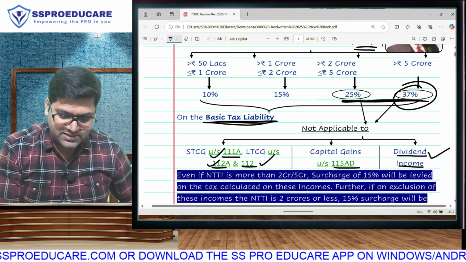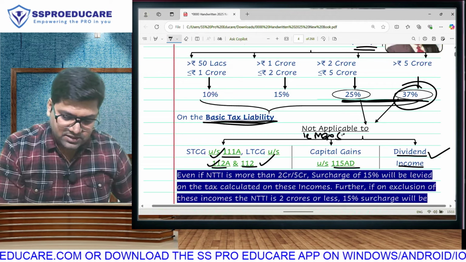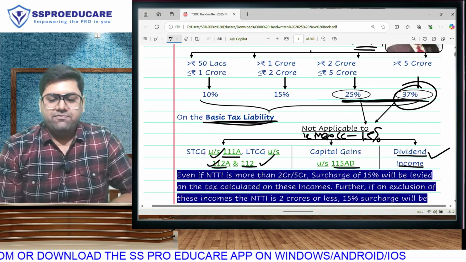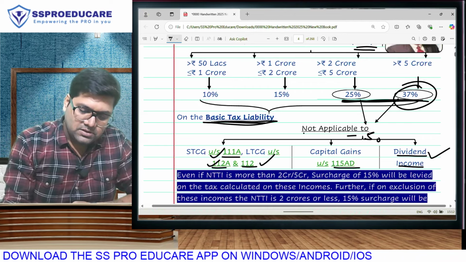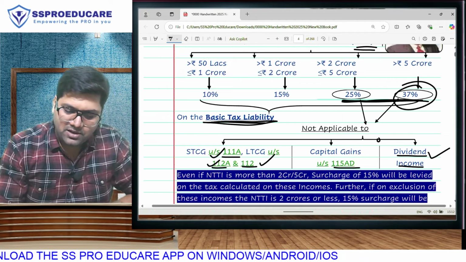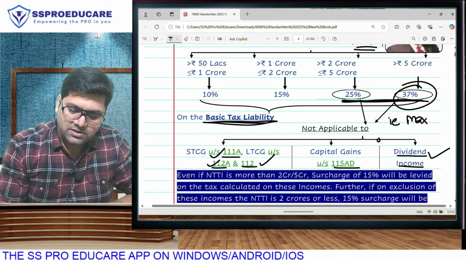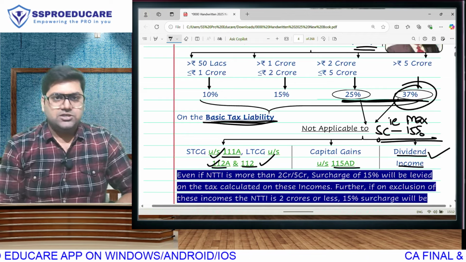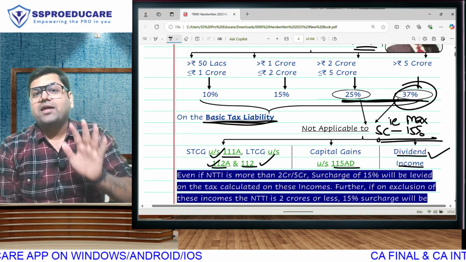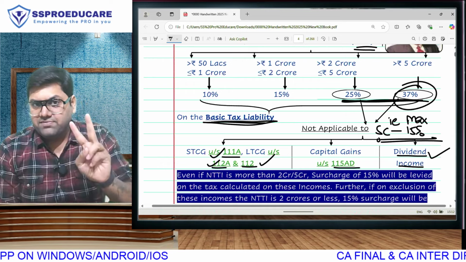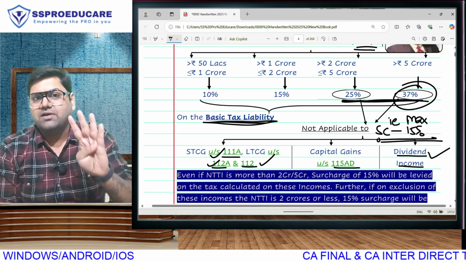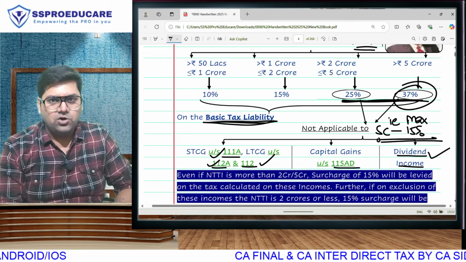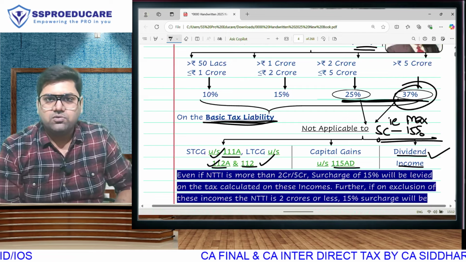In other words, on these incomes, the maximum surcharge will be 15%. On these incomes, 25 and 37 will not be applicable, which simply means that on these incomes, the maximum surcharge will be 15%. 25 and 37 surcharge is not going to be applicable for these 5 special incomes: dividend income, 111A short-term stock market, 112A long-term stock market, 112 all other long-term, and capital gain of FIIs. Highest rate of surcharge is going to be 15%.